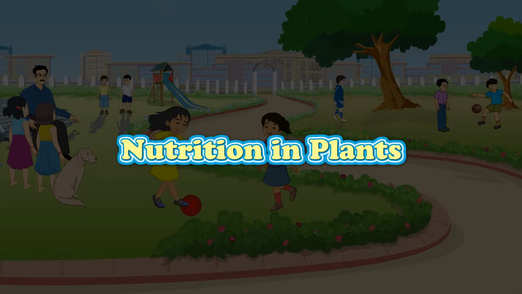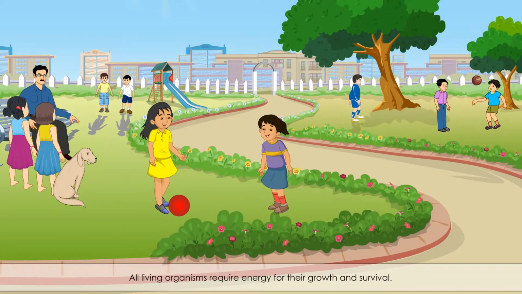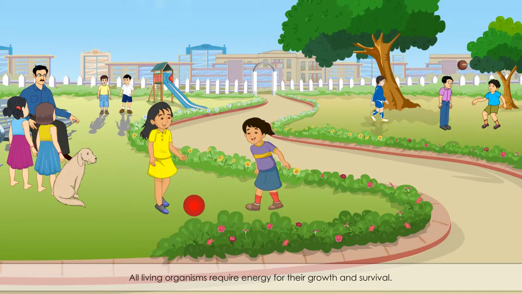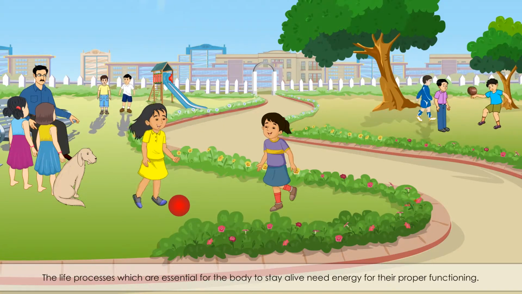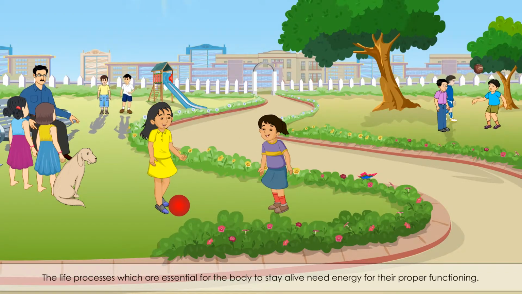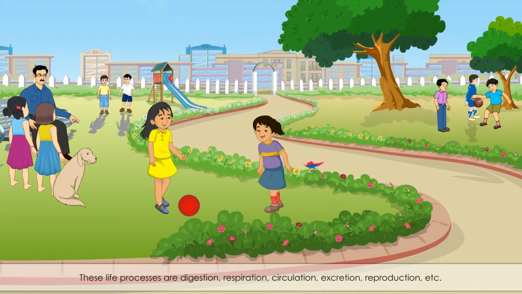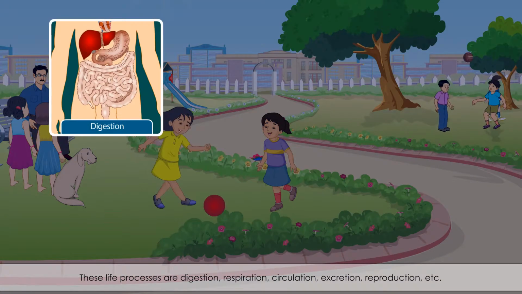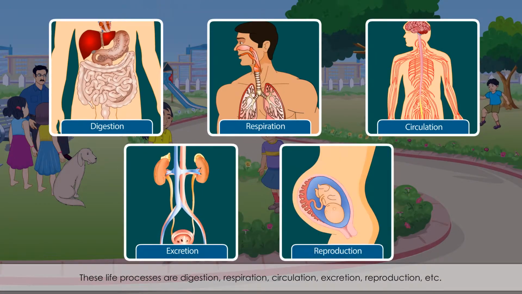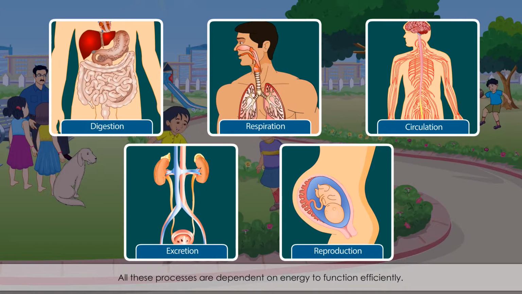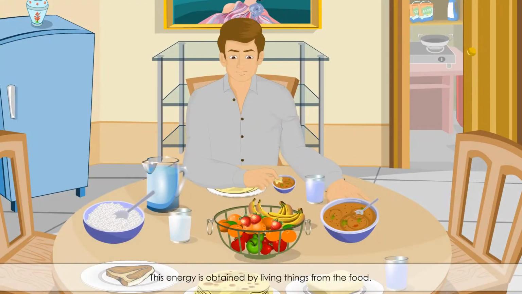Nutrition in plants. All living organisms require energy for their growth and survival. The life processes which are essential for the body to stay alive need energy for their proper functioning. These life processes are digestion, respiration, circulation, excretion, reproduction, etc. All these processes are dependent on energy to function efficiently. This energy is obtained by living things from the food.